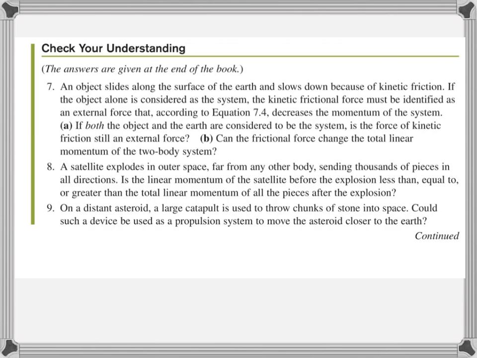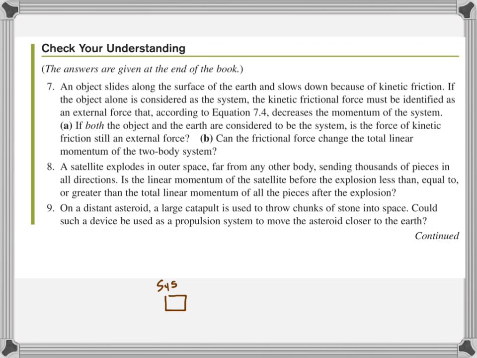All right, let's look at the next set of concept questions. An object slides along the surface of the Earth and slows down because of kinetic friction. If the object alone is considered as the system, the kinetic frictional force must be identified as an external force that, according to the equation, decreases the momentum of the system. If both the object and the Earth are considered to be the system, is the force of kinetic friction still an external force?